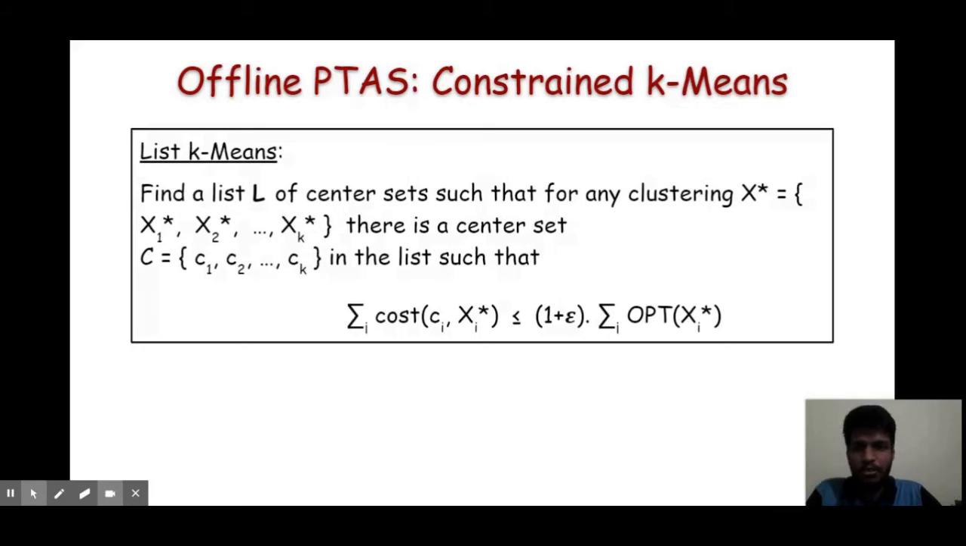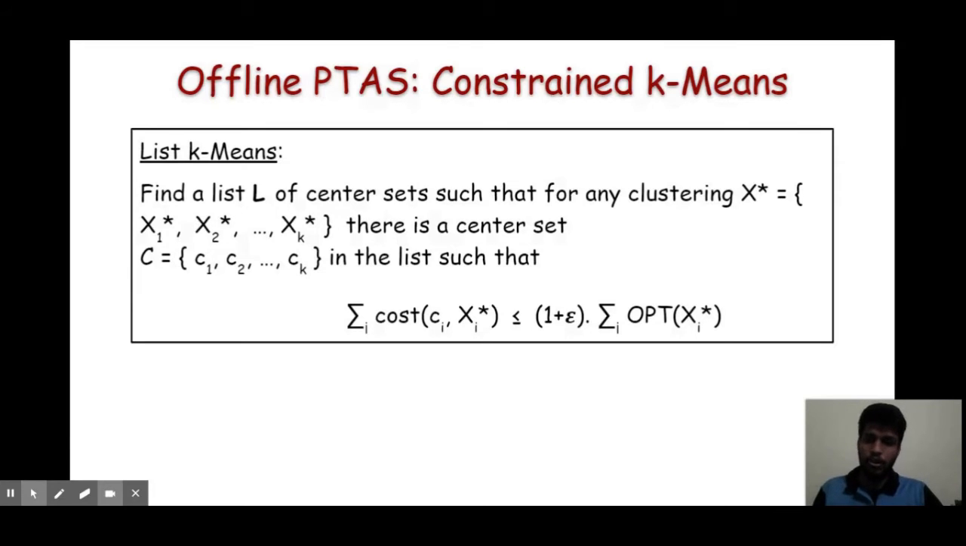The list k-means problem says: find a list of center sets. A list contains many center sets, and each center set contains k centers. Find a list of center sets such that given any clustering of the data set, there is a center set in the list that gives a 1 plus epsilon approximation to that clustering. By using this, we can handle any type of constrained k-means problem.